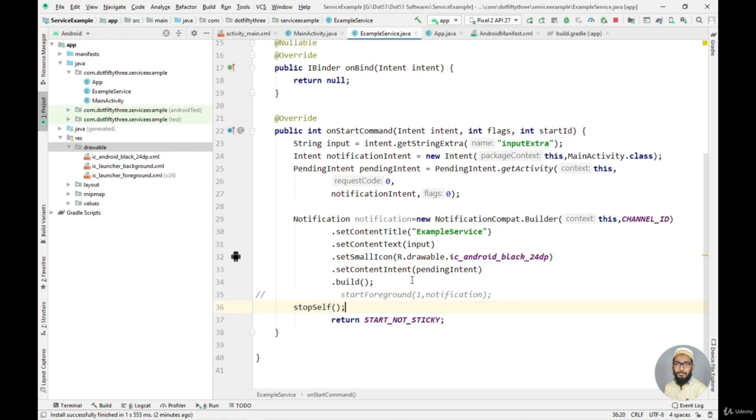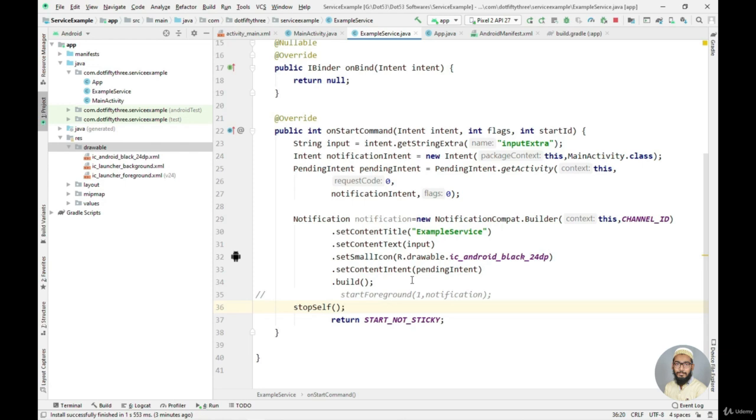It runs in the main UI thread, which means that if we do some heavy operation on the main UI thread without starting a new thread, our application will not respond to anything we do with it. So there is also a subclass of service available, which is known as IntentService.